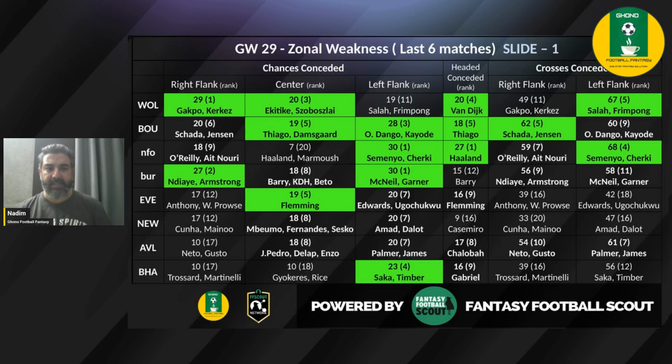But as you can see, there are 20 chances conceded down the right flank, ranked sixth, whereas Thiago and Damsgaard will be occupying the center position. This is where Bournemouth have conceded 19 chances and are ranked fifth. But Ouattara and of course Kayode look to be the ones who could again be on the score sheet, given that 28 chances have been conceded by Bournemouth on the left flank, ranked third.